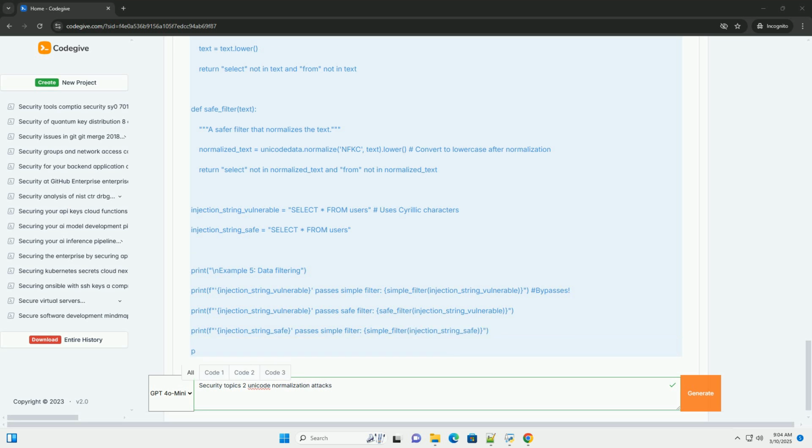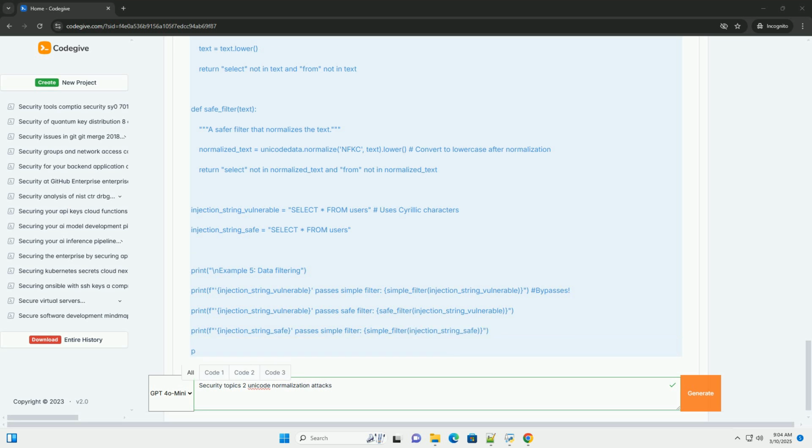Example 2 shows how full-width characters can bypass a naive file name validation check. NFKC normalization converts the full-width A to a standard A. Example 3 shows how ligatures can be handled. Example 4 demonstrates a vulnerable file name validation and shows how normalization, NFKC in this case, can fix it. This is the key to protecting against file name validation bypass attacks. Example 5 demonstrates how Cyrillic lookalikes can bypass a simple filter, and how to avoid it.